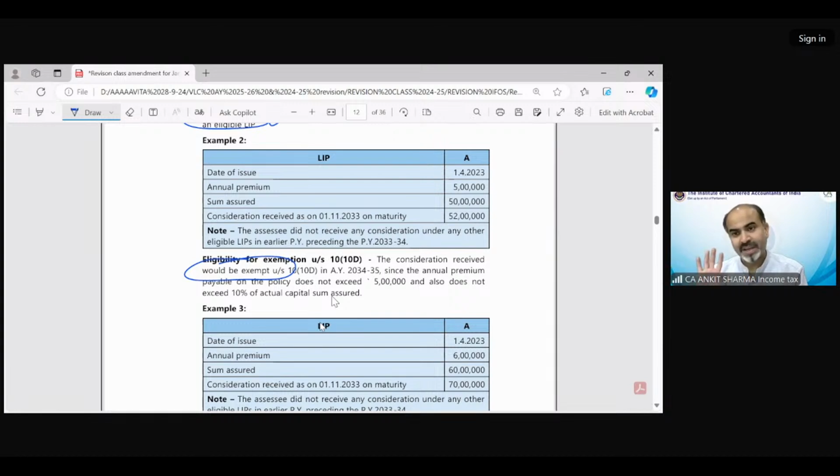Now both conditions are applicable, 5 lakh and 10%, and you can straightaway see that the condition of 5 lakh has not been fulfilled. So this exemption cannot be claimed. That is going to be taxable. Multiple examples are there for your clarification. So I have told you that it is my intuition that this kind of question might be asked in your examination.